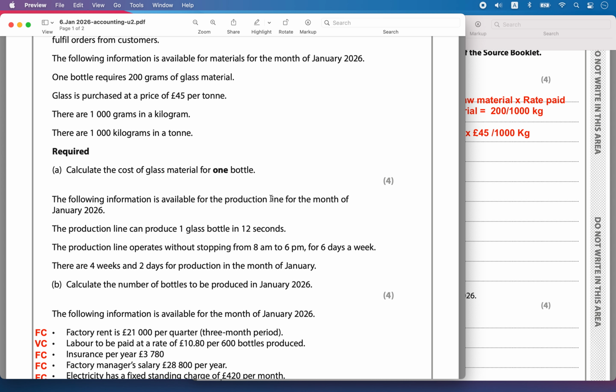Then part B of the question asks to calculate the number of bottles to be produced in Jan 2026. The following information is available for the production line for the month of Jan 2026. The production line can produce one glass bottle in 12 seconds. The production line operates without stopping from 8 a.m. to 6 p.m. for 6 days a week. There are 4 weeks and 2 days for production in the month of January. Calculate the number of bottles to be produced in January 2026.